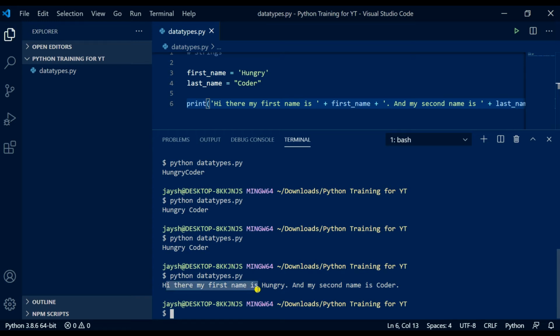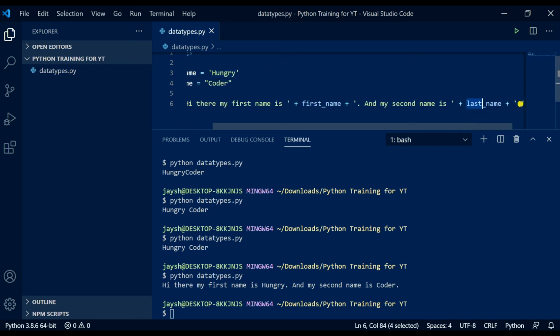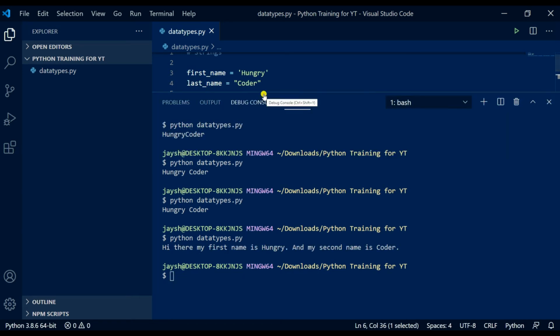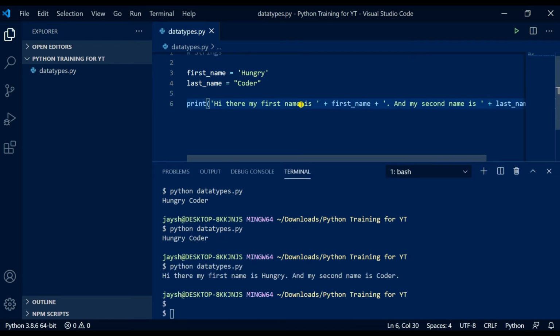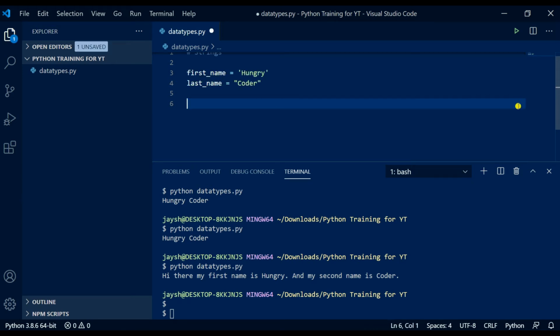Hi there, my first name is, and it's got hungry, and we've put that there, so if you can kind of match that up. And my second name is coda, and there's our variable there. We've had to put our full stop, but remember, to join strings we always need to put our plus signs. Coda, great. There are other ways of doing it, but this is a way that I enjoy doing it, when I first got into Python a few years ago, and it's an effective way, and you're probably calling it quite a few times.